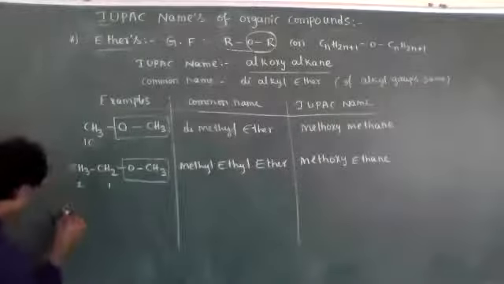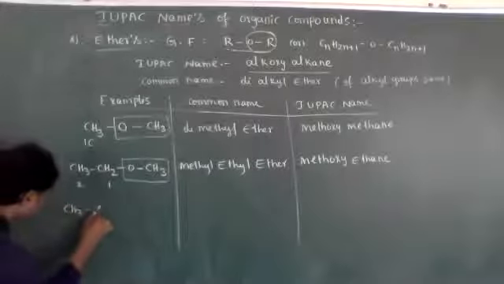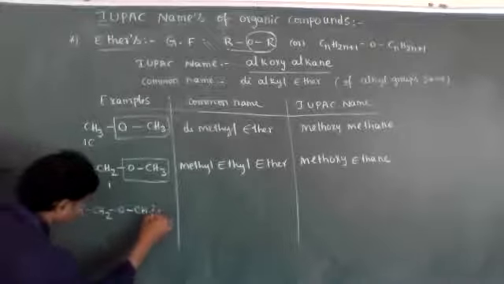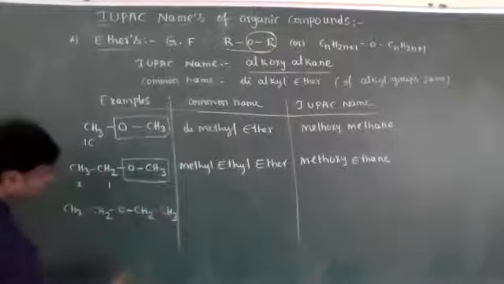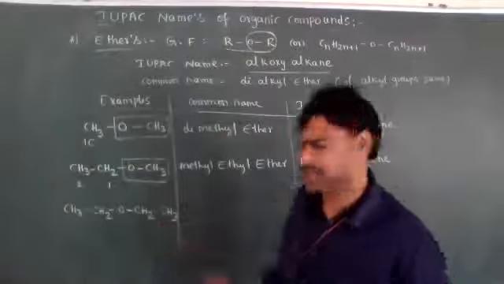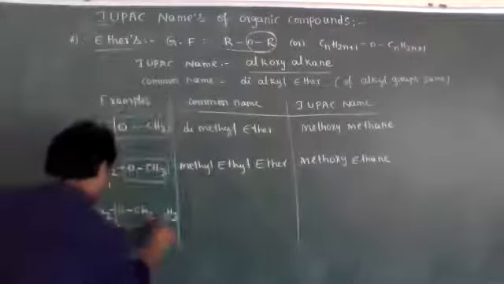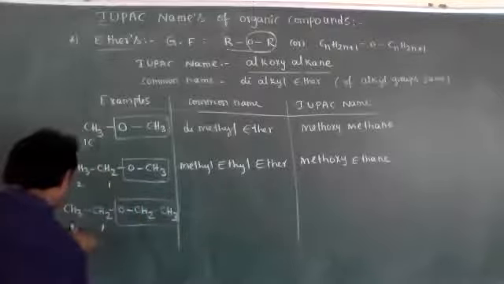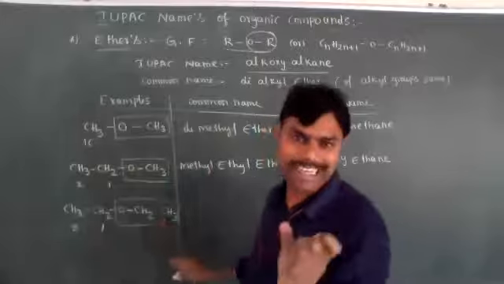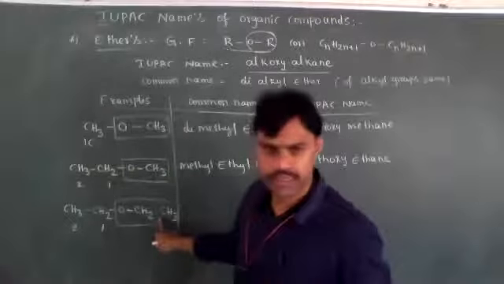Now, one more example. See, both sides have ethyl groups attached. The longest carbon chain is 2 carbons, and on the right side also 2 carbons containing an alkoxy group are present.